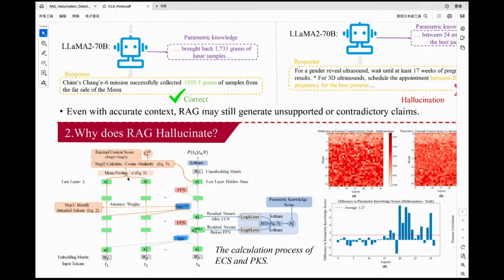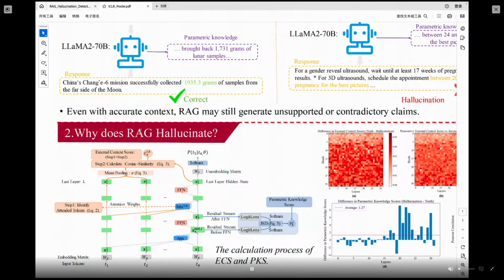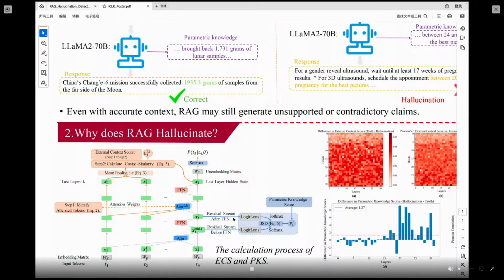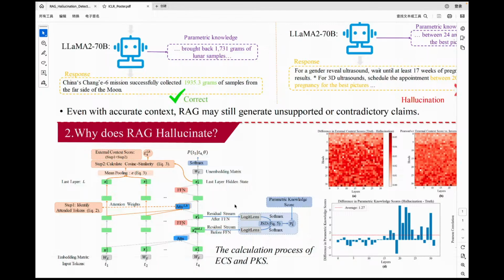I will add an additional claim: in RAG systems, there are two knowledge sources. The first knowledge source is the model's parametric knowledge, and the second knowledge source is the external context. So we want to measure how much the model used the external context and how much the model used its parametric knowledge, and then we can detect the RAG hallucination.